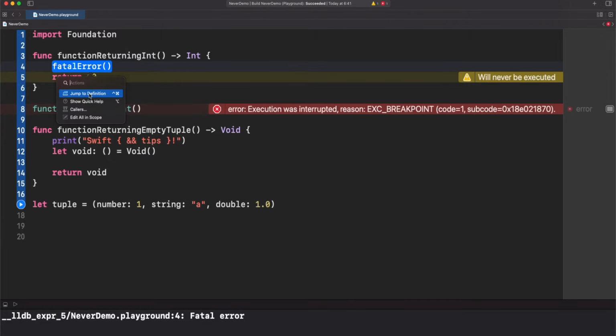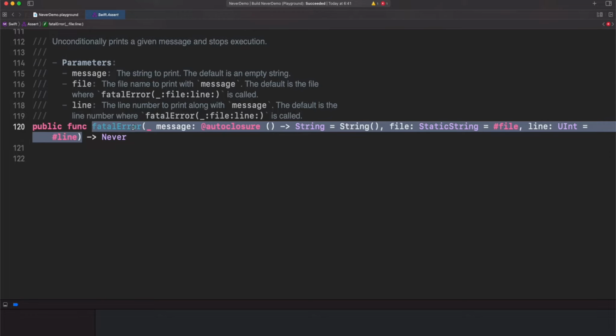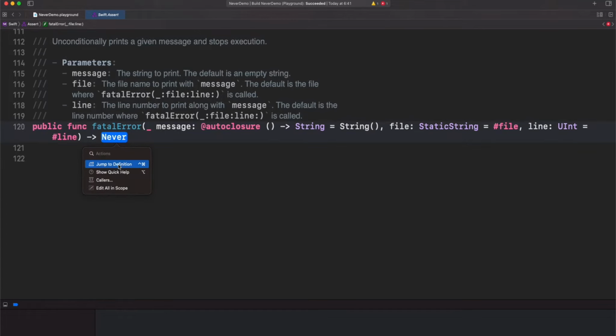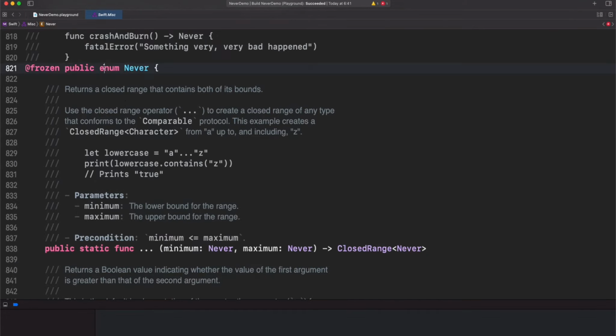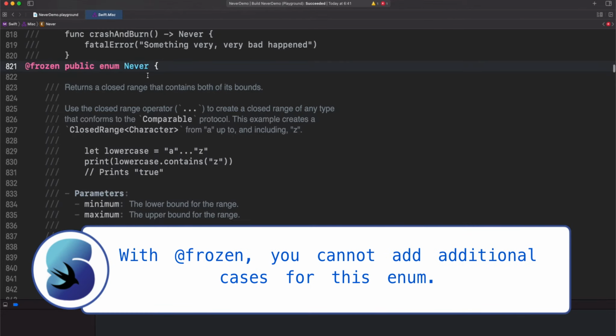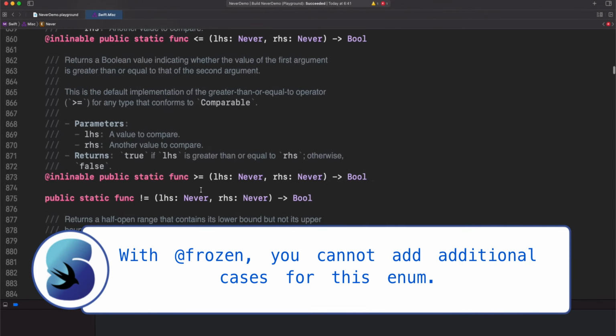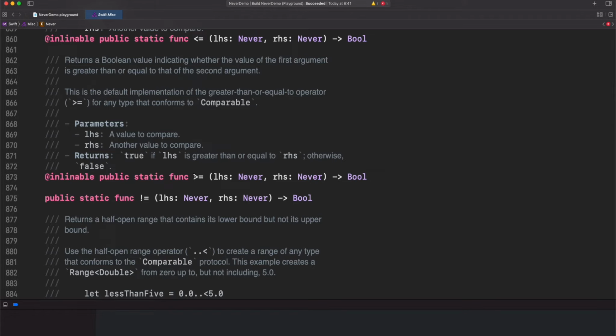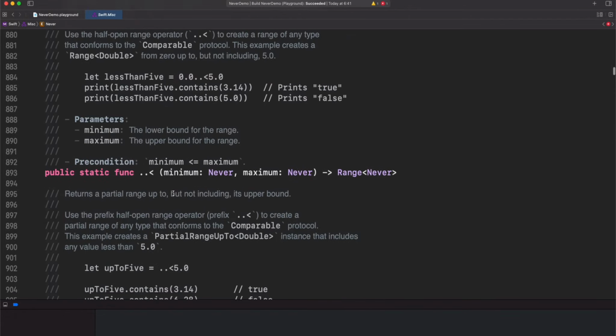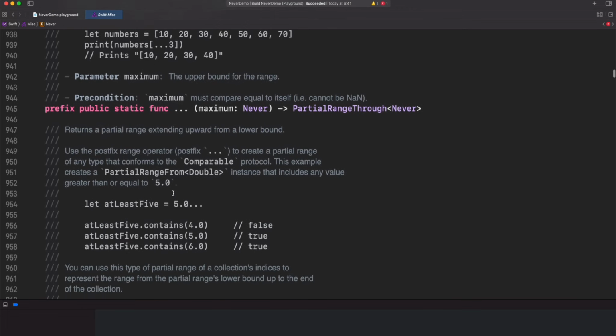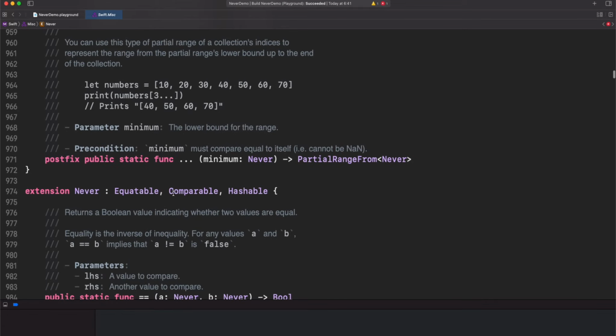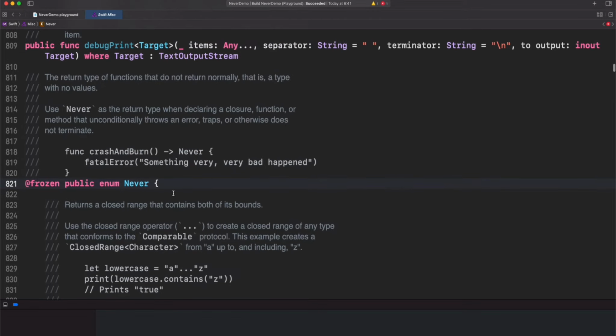Let me go back here to fatalError. We are seeing here that fatalError is returning a Never type. Again, this is the representation that this function will return something that will stop the program. But if we analyze Never, we will see that it's just an enum, a frozen public enum. And we have a couple of definitions of Comparable. But okay, if it's an enum, where are the cases? We don't have any case for this enum.